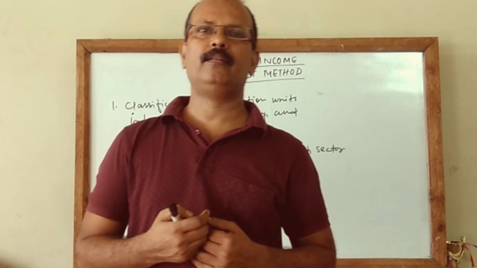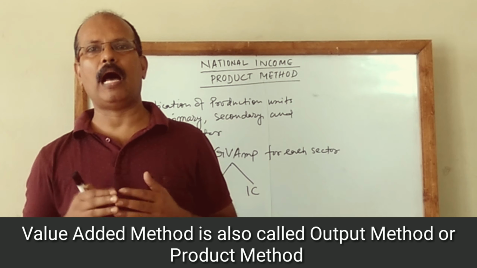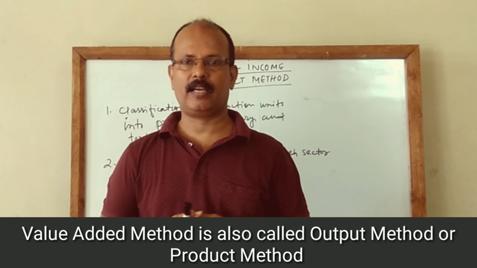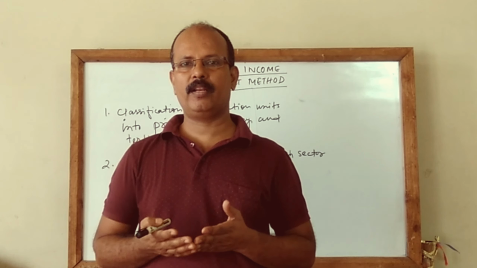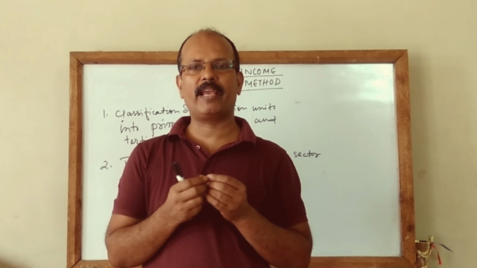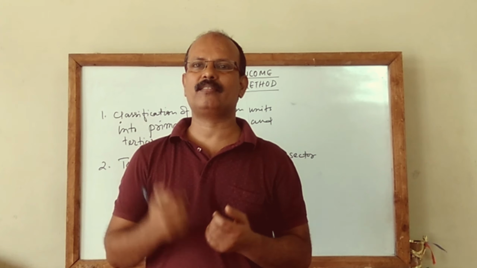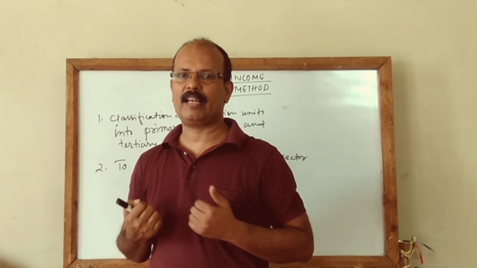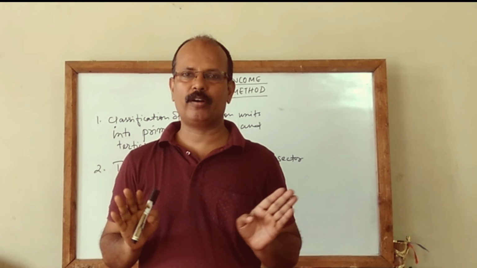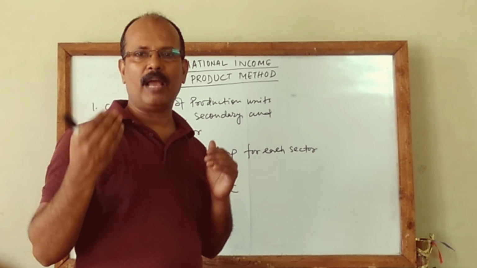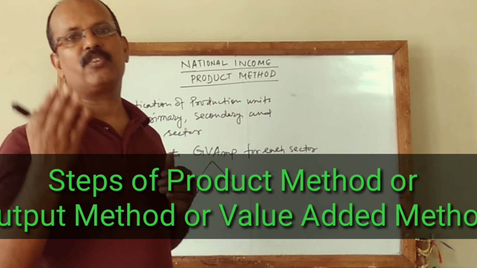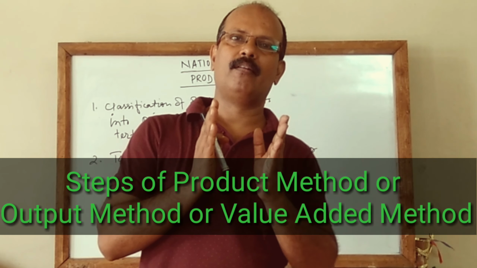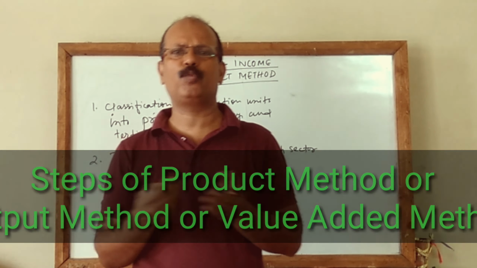Today I am going to explain value added method, or output method, or product method of national income. While estimating national income, the most complicated method in my view is the product method. It is a very confusing one also, but if you follow my class, I believe all your doubts will be clear. So I am going to explain the steps which are followed in the product method, or you can say value added method or output method.